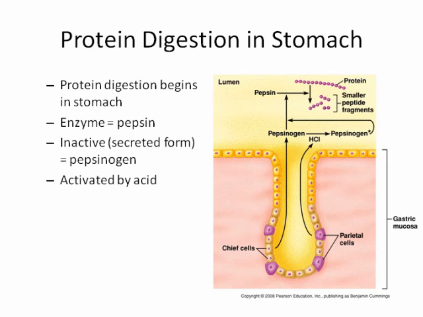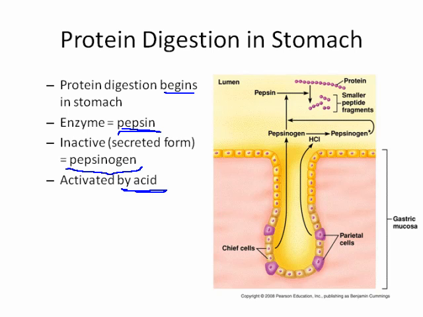So protein digestion, first of all, begins in the stomach. There is no protein digestion going on in the mouth. The mouth is only involved in the digestion of carbohydrates. And the enzyme that is responsible is pepsin. It is secreted in an inactive form. Remember we talked before about zymogens. It is secreted as pepsinogen, and pepsinogen is activated by the acid environment of the stomach.